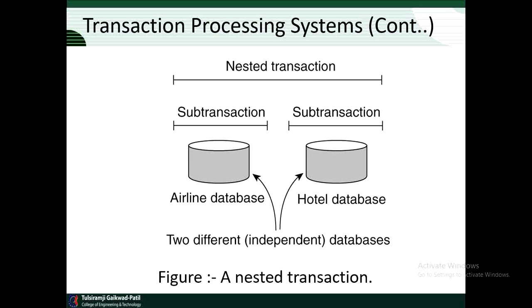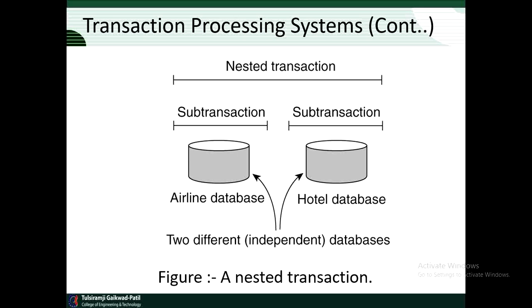Next we will see what is meant by nested transaction. Here in this diagram you can see there are databases of two applications, that is the airline and hotel applications. Both the databases are independent databases and they are connected through the system and accessed by a single system.